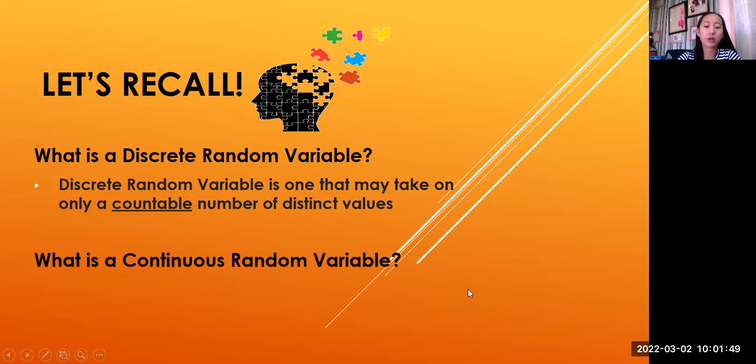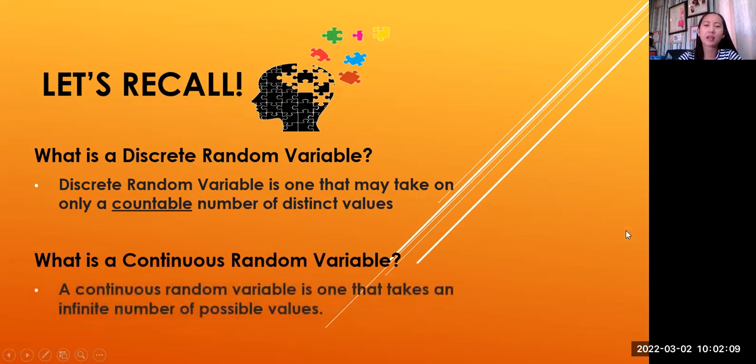Okay, how about a continuous random variable? What is a continuous random variable? The weight or amount of a thing, ma'am. Okay, it includes measurement, di ba? So when we measure the height, weight, temperature, that is a continuous random variable. It is one that takes an infinite number of possible values. Okay? So there is an infinite number of values. Hindi lang siya iisa. Not just like in a discrete random variable.